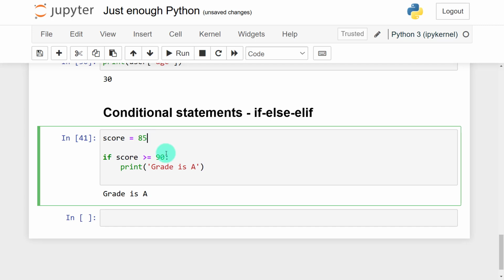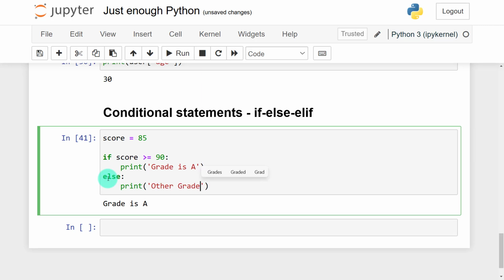How do I cater for that? So that is where the else comes in. So maybe now I can say else, colon, print other grade. So you can see that if my score is not greater or equal to 90, now I'll have other grade printed.